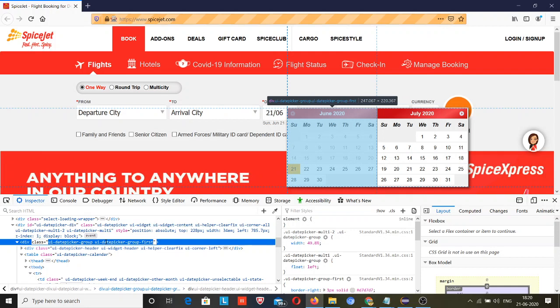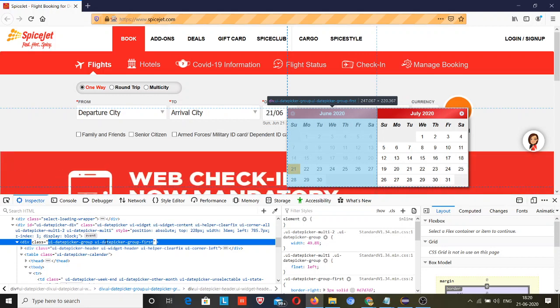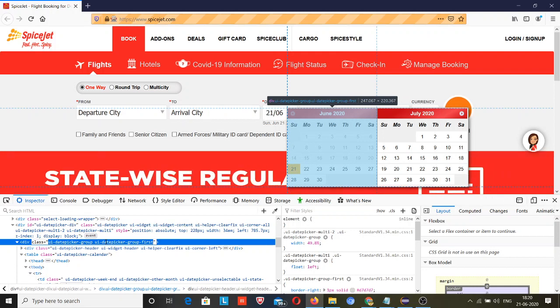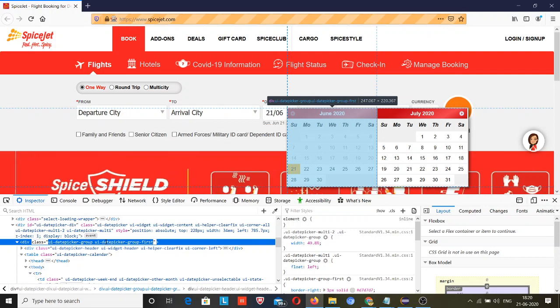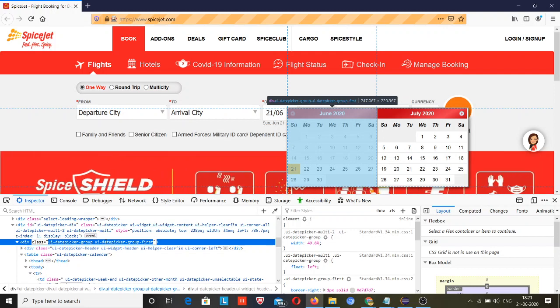I have defined an area. In this area you need to search. I will tell it that in this area only you need to search the web element present with class name UI state default. So this will be our parent child relationship, and that is very simple, not too hard. But today this is not our agenda, though somehow it comes into the picture, because of the wrong value returned by the size method. That's why I am going with the calendar only today.